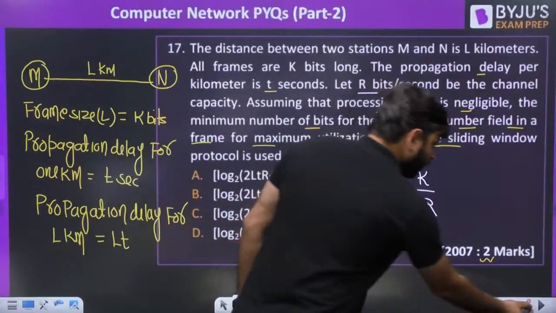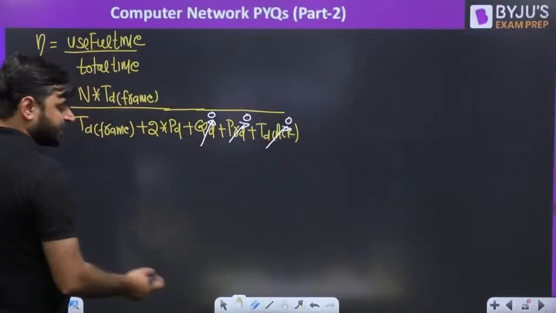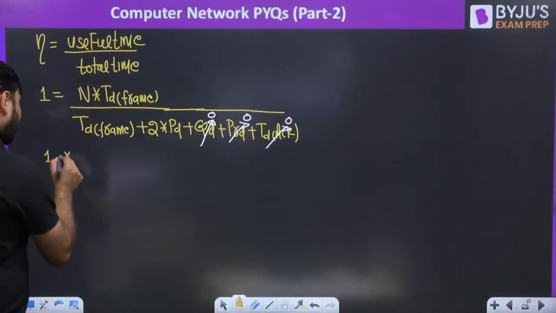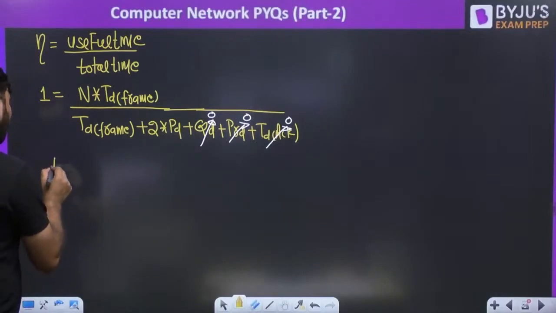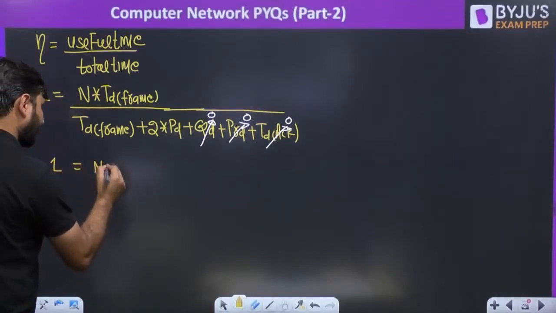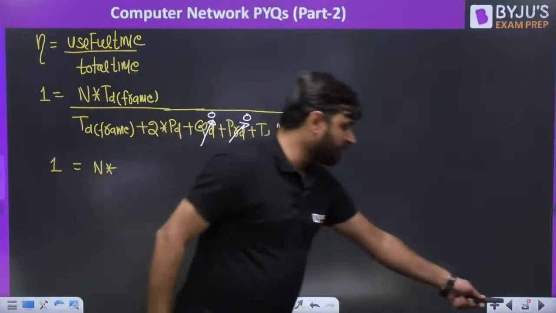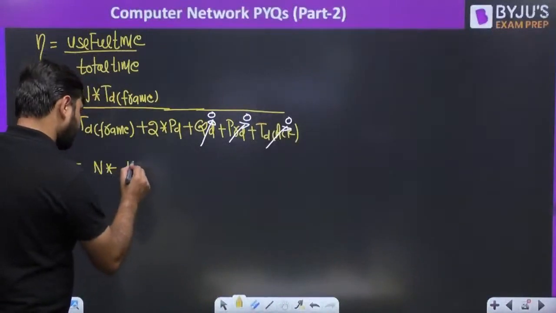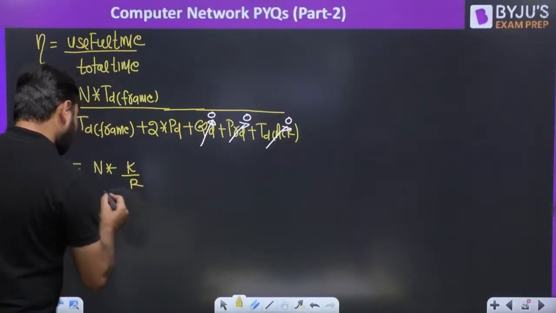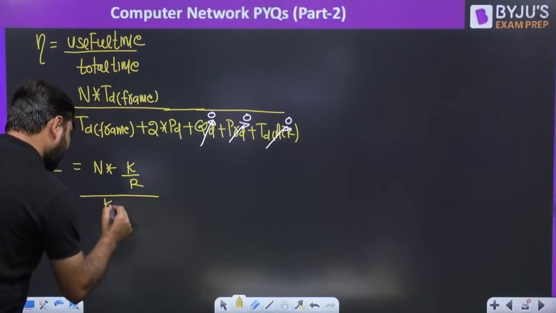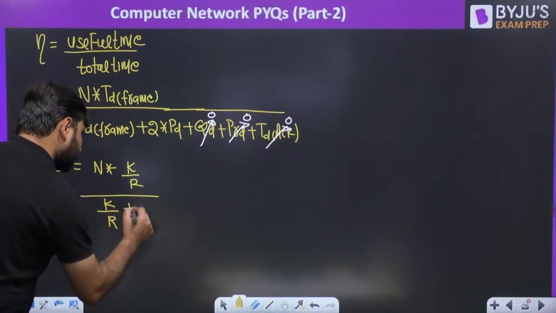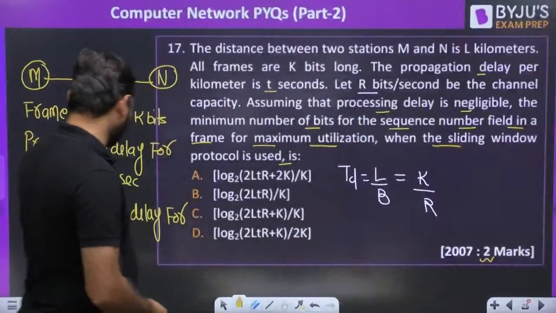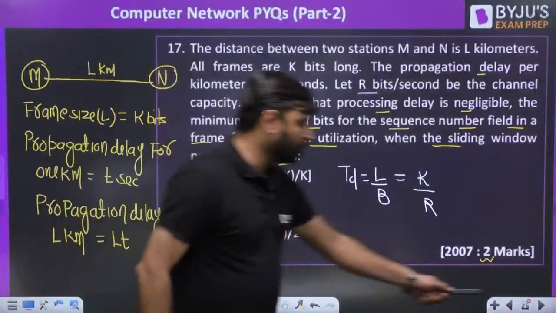Now, this is nothing but we can say that 1 equal to N into transmission delay. What transmission delay do we have? Transmission delay is nothing but K by R, divided by transmission delay K by R, plus 2 into propagation delay. Propagation delay we have is LT, so it is nothing but 2LT.